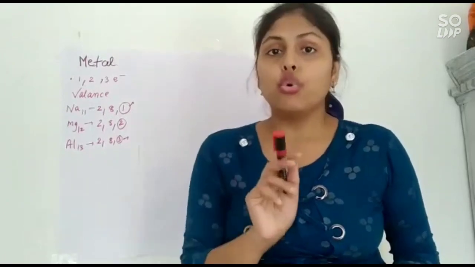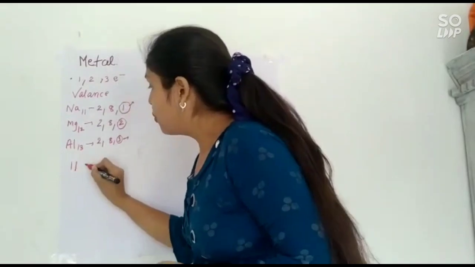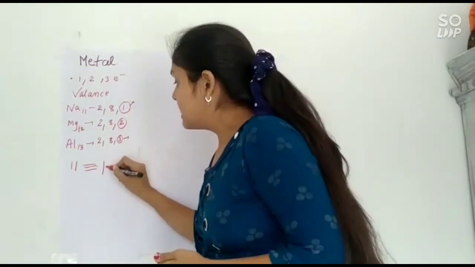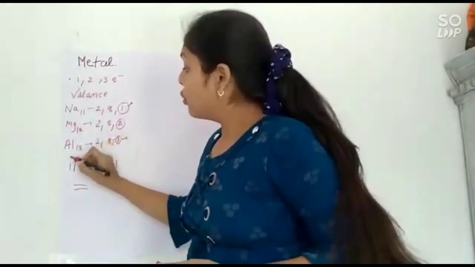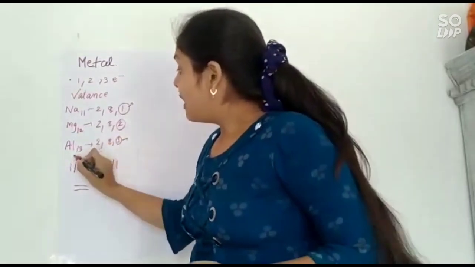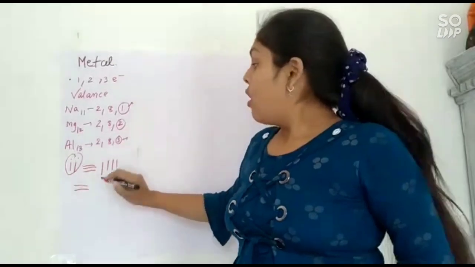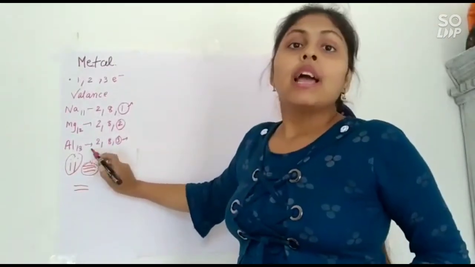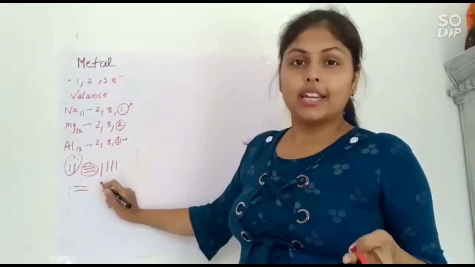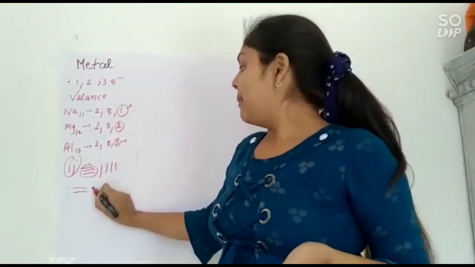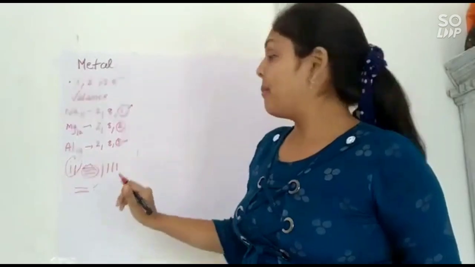In brief, most of the elements of the periodic table are metals. How? You have all seen the periodic table. Groups 1 and 2 are also called the s-block, and all the elements of these blocks are metals. All the d-block elements are metals, and the two periods at the bottom, the actinides and lanthanides, are also metals. So most of the elements of the periodic table are metals.